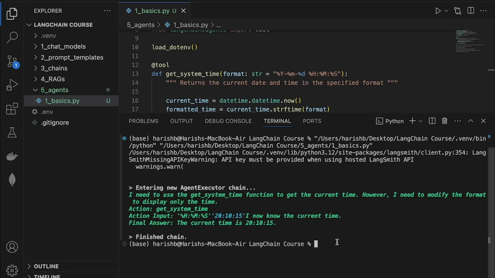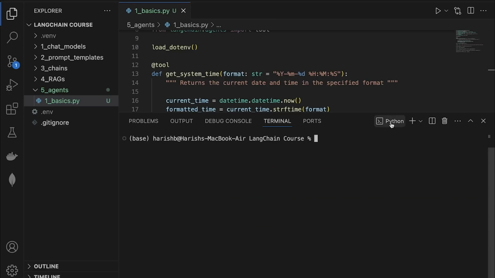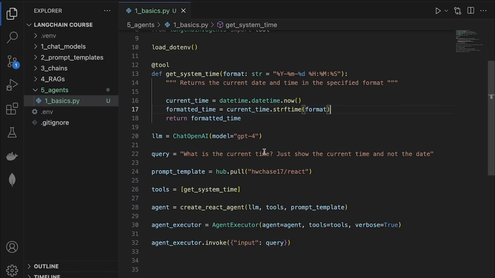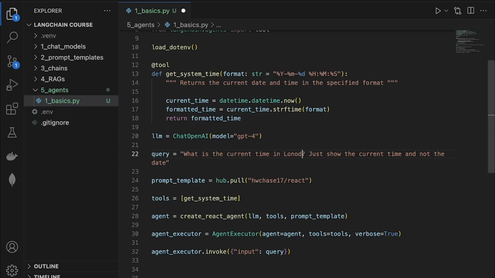Very, very cool stuff. Let's change the prompt a little bit more this time. This time, we will get it to tell us the time, and I'm right now in India. So what is the current time in London? Okay, and it doesn't know where the system is right now. So we can say you are in India because I'm in India, right? So let's run this.